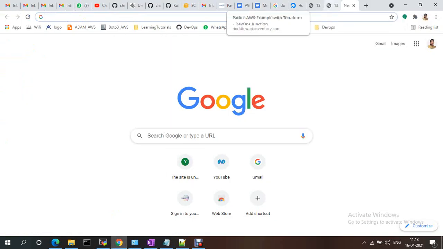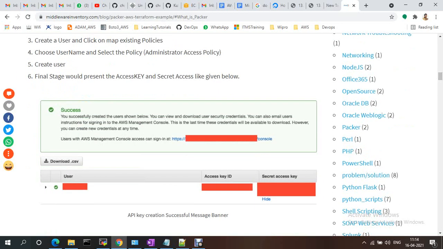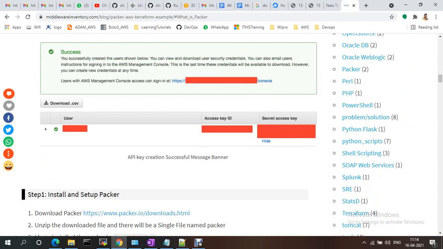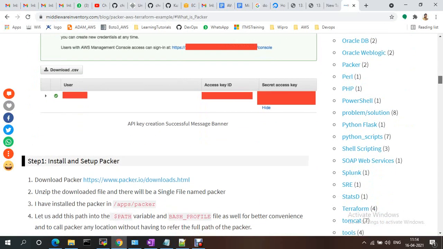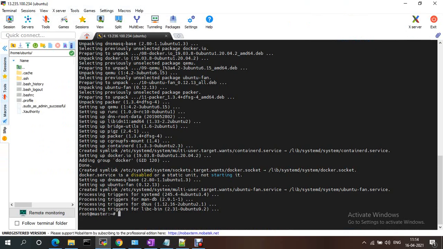You can go through this to see what Packer is and what Terraform is, everything in detail. I need programmatic access, right? For that I need an IAM EC2 user created, and I will get the access key ID and secret key ID. I'm installing Packer now. If you check Packer version, it shows version 1.3.4, so it is available.